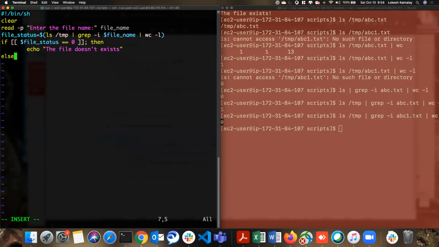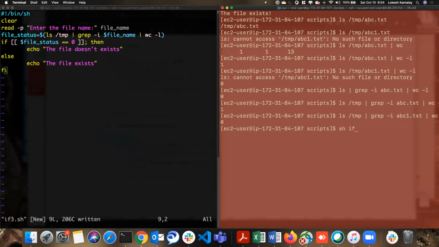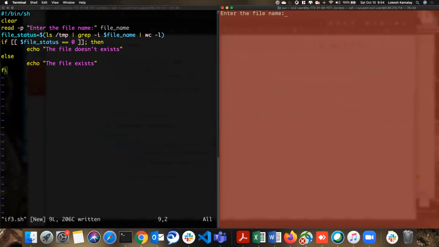You can create later. Else, just use only echo the file exists, and then fi. I'm saving it. So let me now run this. It is called if3.sh. So enter the file name. I would say abc.txt. The file exists.